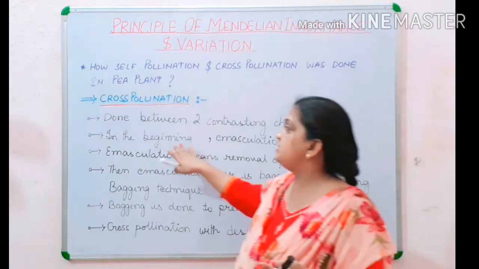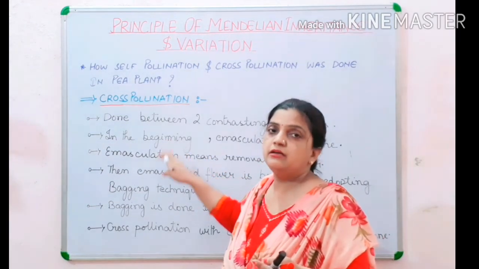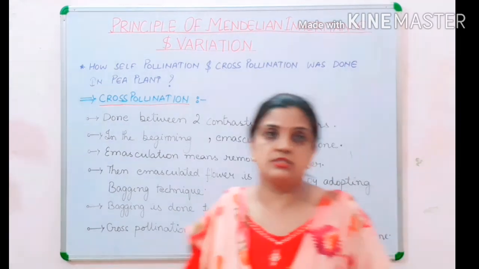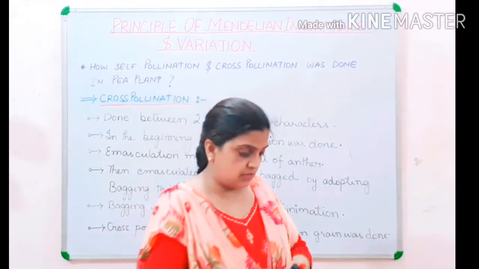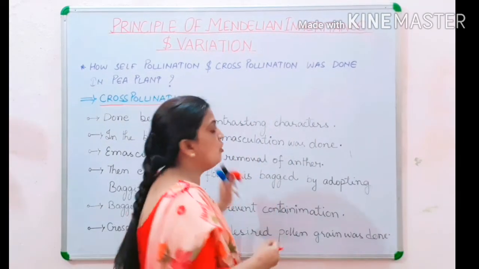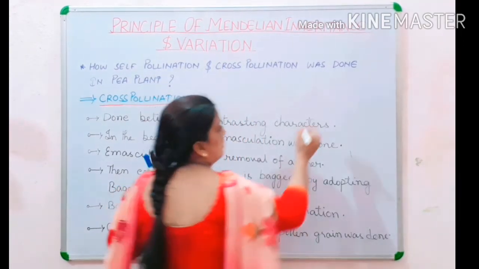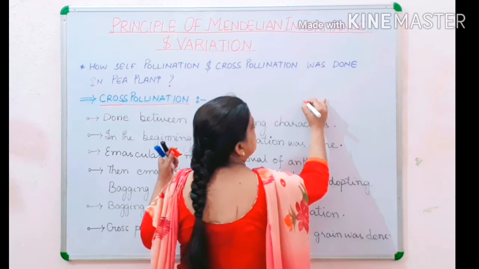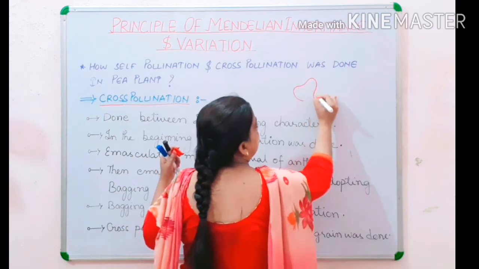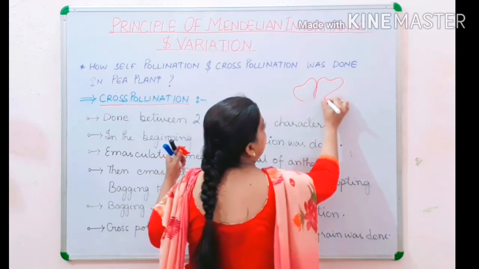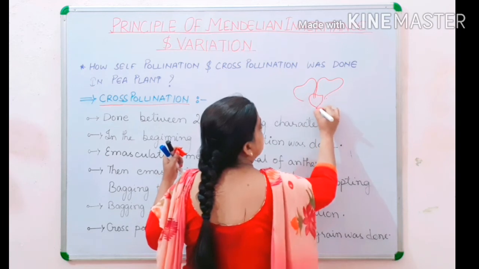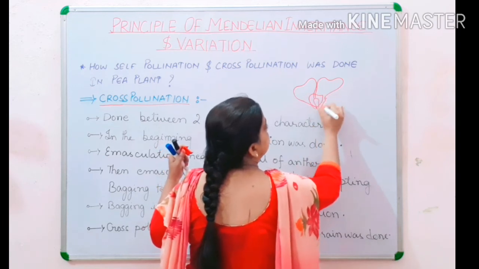Now, what is done in the beginning? In the beginning, the emasculation process is done. Now children, what is emasculation? All these processes are practiced in the pea plant, so I am drawing the flower of a pea plant. Suppose this is the petal of a pea flower, in this way.